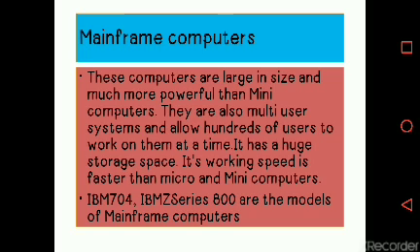IBM 704, IBM Z series and IBM 800s are examples of mainframe computers.